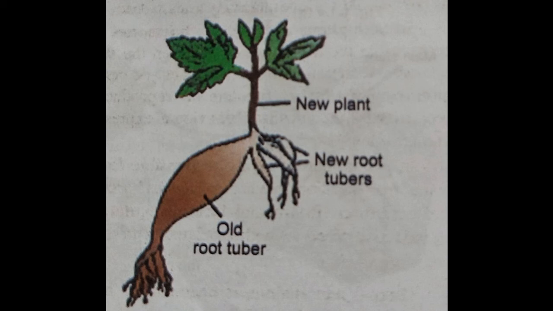These root tubers are swollen parts present underground, and when the stem dies, or when the plants normally die after 2-3 months, the new plants develop from this root. So that is why in dahlia the root tuber acts as the vegetative propagule, and it helps in the production of the new plant and the continuation of the generation by the process of asexual reproduction.